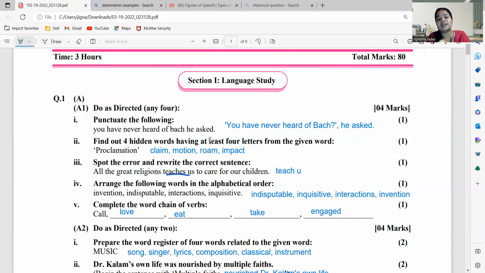ओके सो 4 letters जब वहां पे दिया गया है तो मेक श्योर कि आप 4 letters का वर्ड बना रहे हो. तो अपन ने फर्स्ट बनाया claim, C-L-A-I-M, then you made motion, then you made roam, R-O-A-M, and then you made impact. So this is how you can make 4 words. तो claim बन गया 4, motion 5 हो गया, but at least 4 is 4 या 4 से ज्यादा. ठीक है.